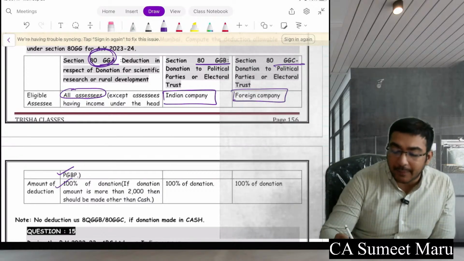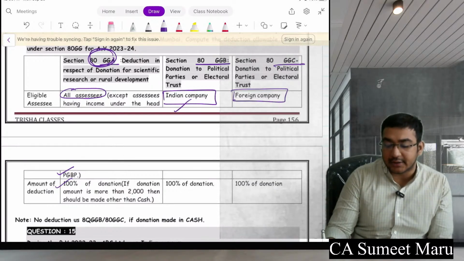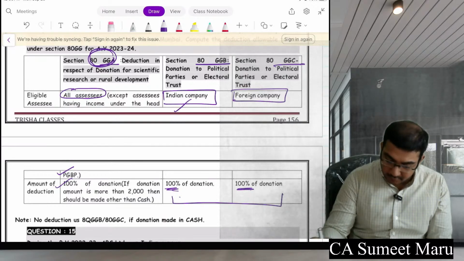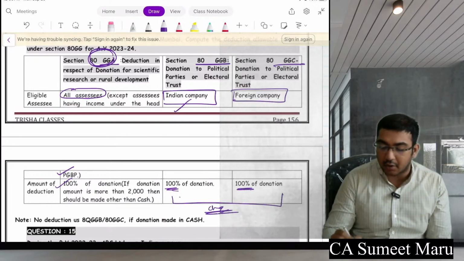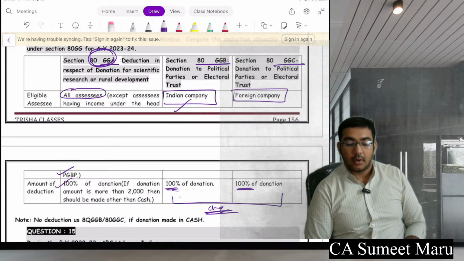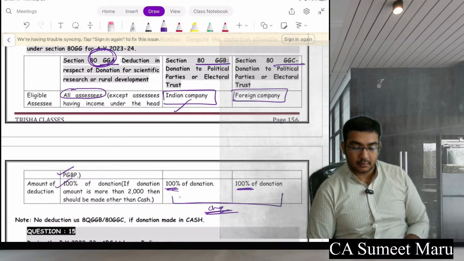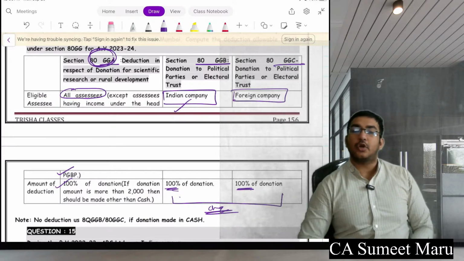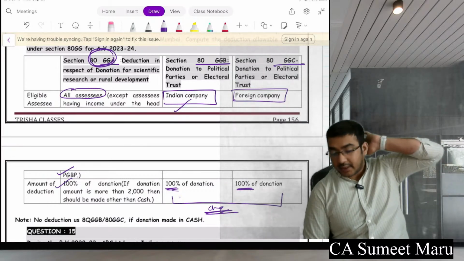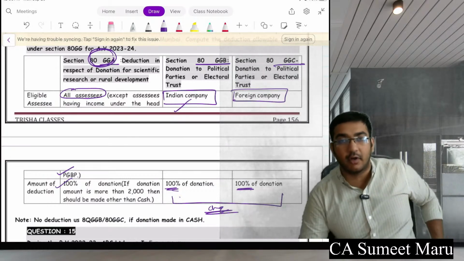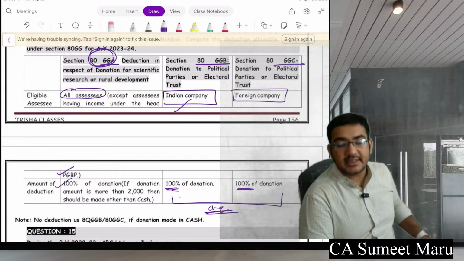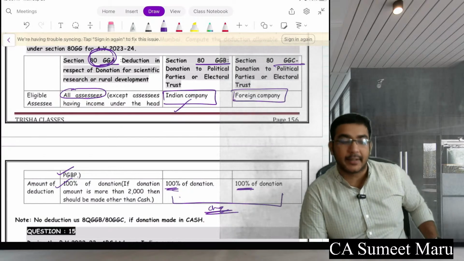Next is for political party. If you pay to a political party or electoral trust, you get 100% deduction, and this has to be made only in cheque. No cash allowed. Everyone clear? So you can remember these three sections altogether. GGA for anyone donating for scientific research or rural development other than PGBP wala person. Next GGB for Indian company, GGC for foreign company if they are donating to a political party.